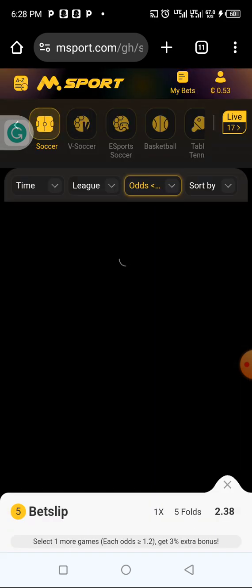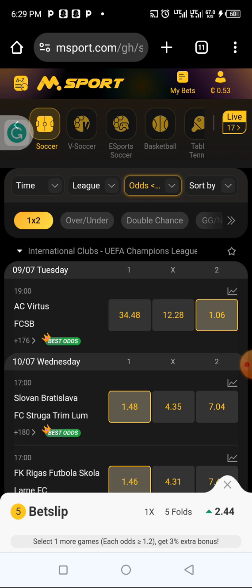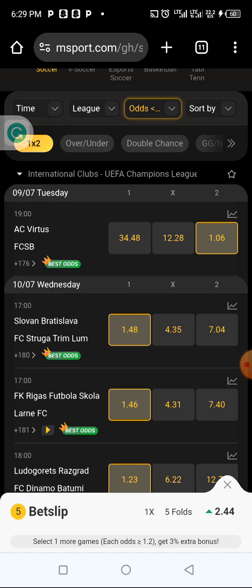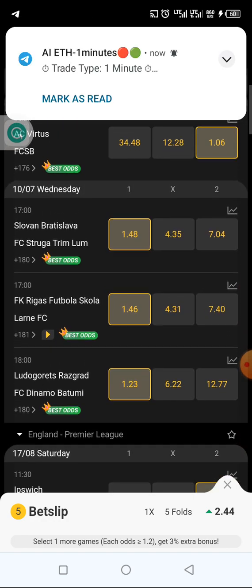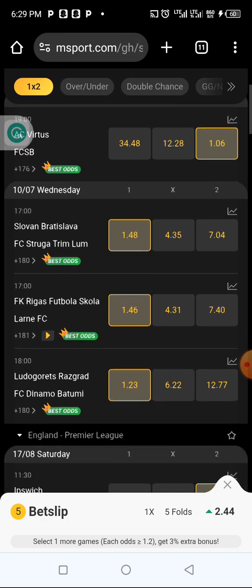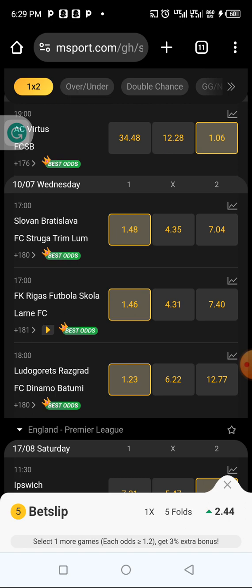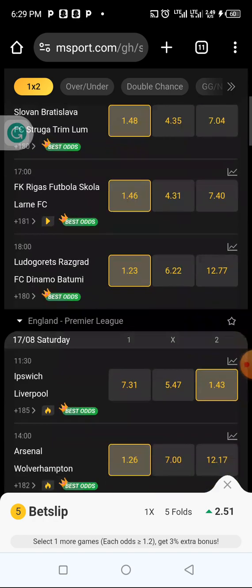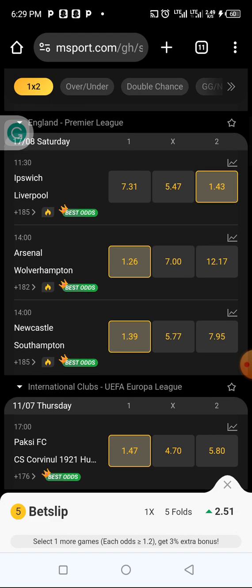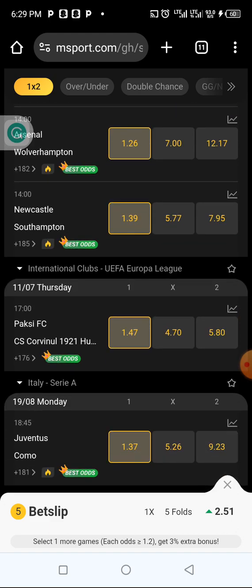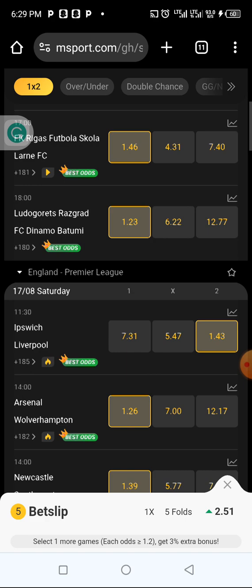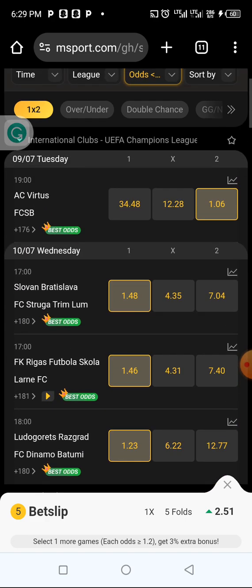Secondly, you can use the filter odds. When you click on the filter odds, it will give you the simplest, the smallest odds and the strongest teams here. When you use these, the probability of winning is 95%. You can see these teams have 1.48 and their away team is having 7 odds. So you can see that they will give you the least odds and the strongest team. If you are lucky, you can win this match easily.